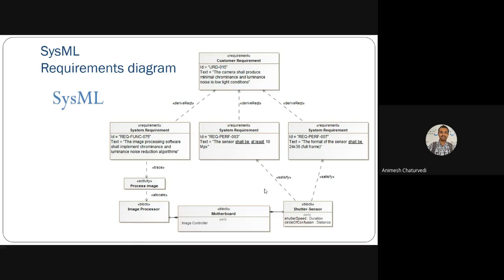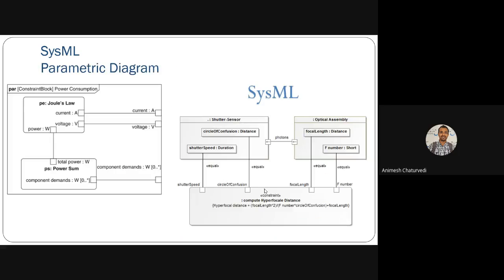Then in a particular systems requirement, what image processors are required. Then for the systems requirement of sensors, the shutter of the sensors could be used. So all these types of requirements could be mentioned inside this requirements diagram.